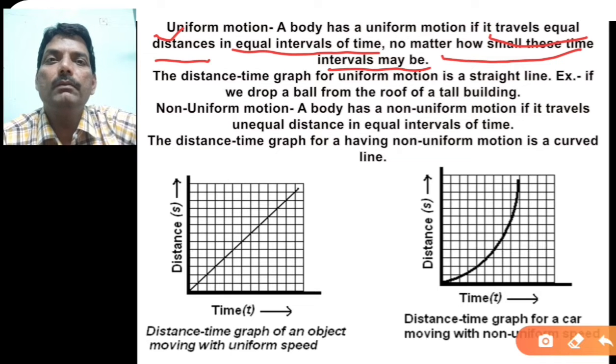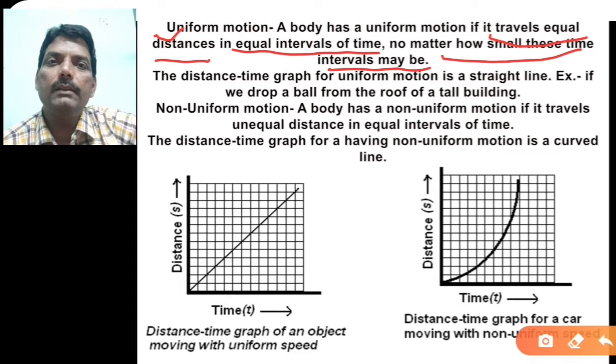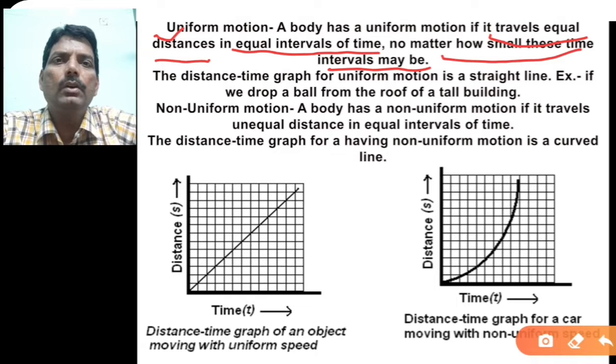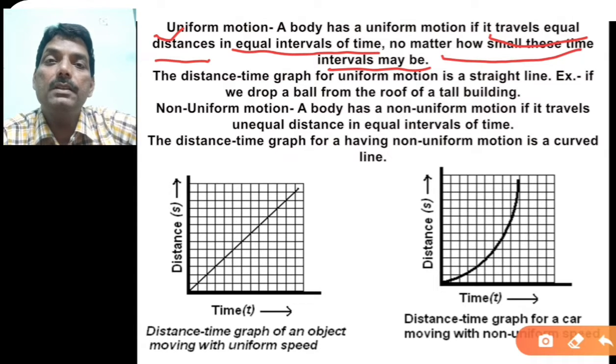Suppose you are moving from your hostel to the academic block, and you cover equal distance in equal interval of time, for example in each second you cover the same distance, and if it is in the same direction, in a straight line, then that will become the displacement.